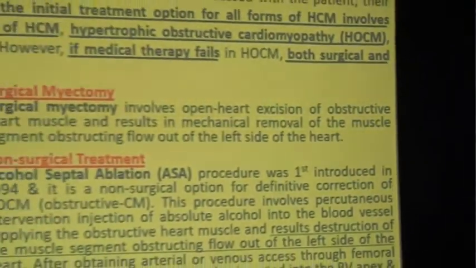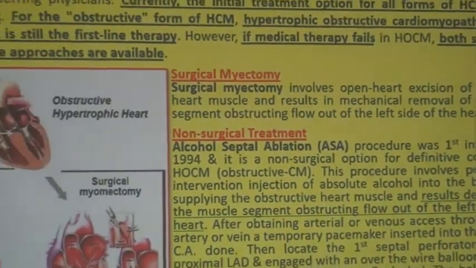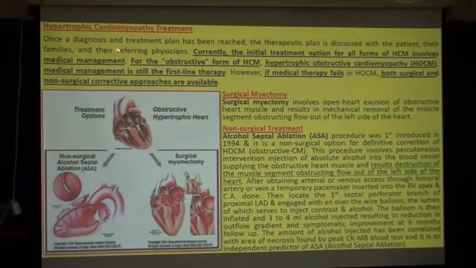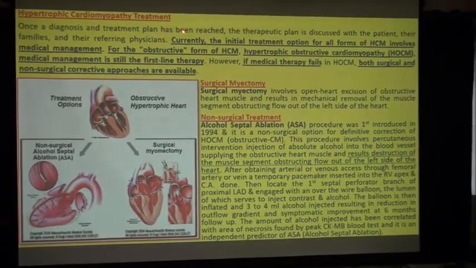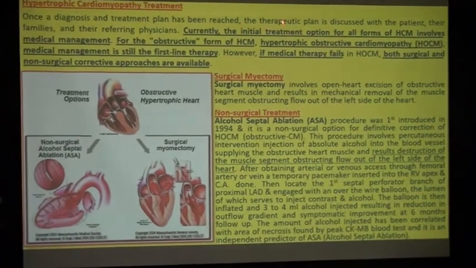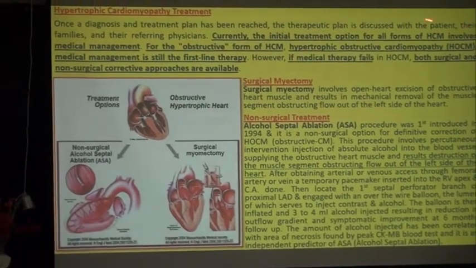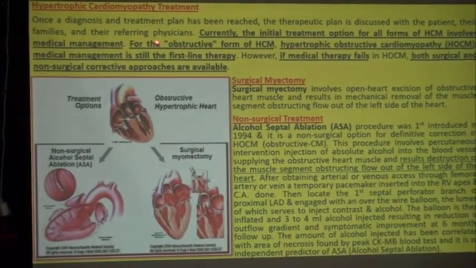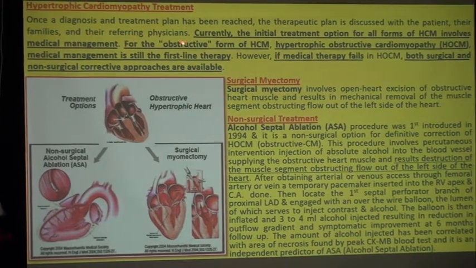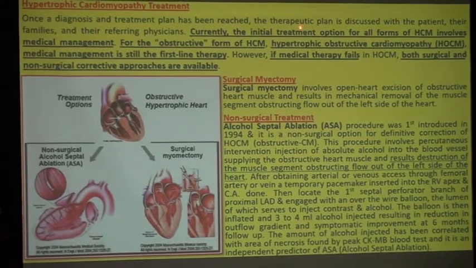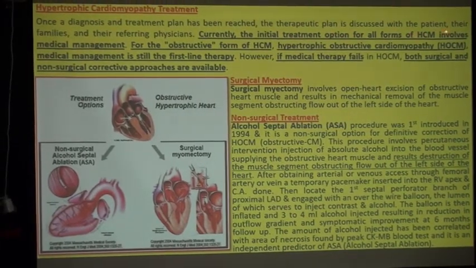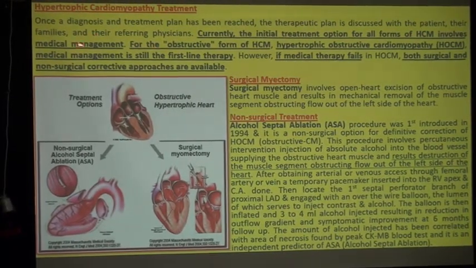Now I am going to take you through hypertrophic cardiomyopathy treatment, which is surgical as well as non-surgical. Once a diagnosis and treatment plan has been reached, the therapeutic plan is discussed with the patient, their families and their referring physicians. Currently, the initial treatment option for all forms of SCM involves medical management.